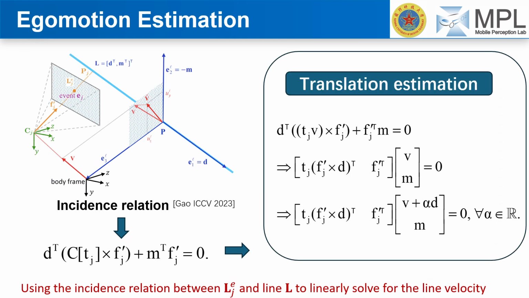For translation estimation, we again utilize the incidence relation. As you can see from the equations, by relating the event line to the scene line, we can formulate constraints that allow us to linearly solve for the line velocity, which is directly related to the camera's translation.